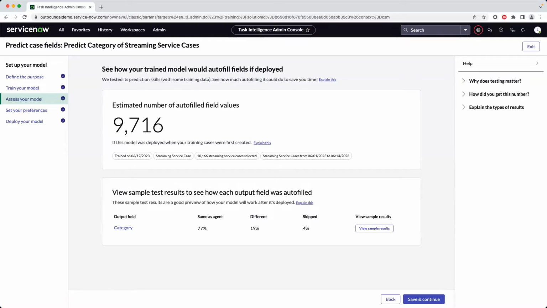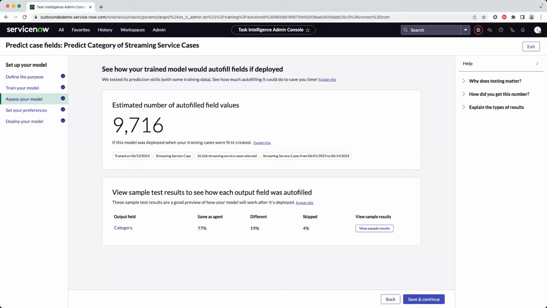77%, 19%, 4%. What do those mean? So this is telling you that the category would be predicted the same as what the agent would have selected about 77% of the time. It would have been different 19% of the time.